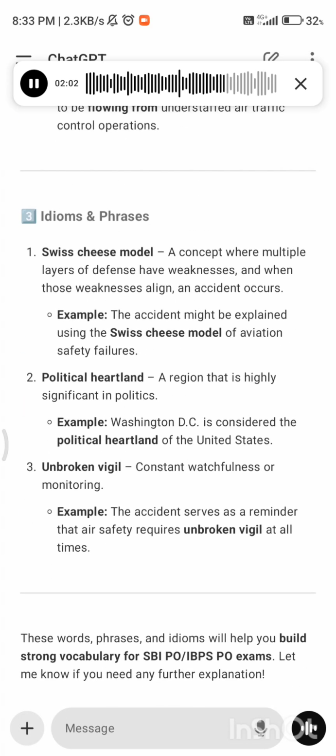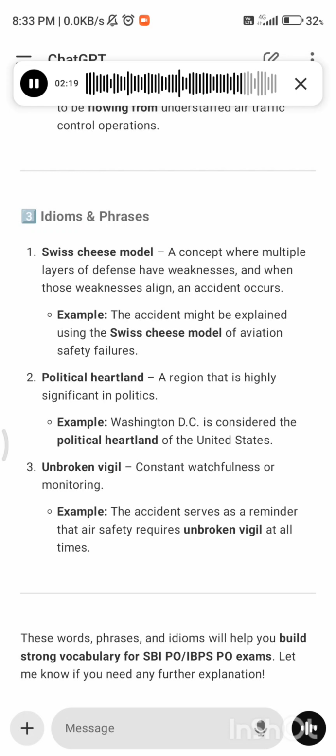3. Idioms and phrases. 1. Swiss cheese model, a concept where multiple layers of defense have weaknesses, and when those weaknesses align, an accident occurs. Example, the accident might be explained using the Swiss cheese model of aviation safety failures.